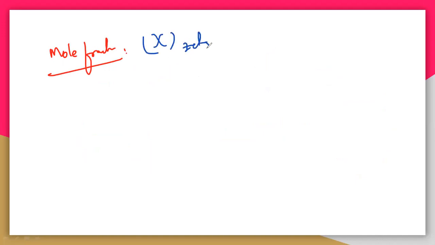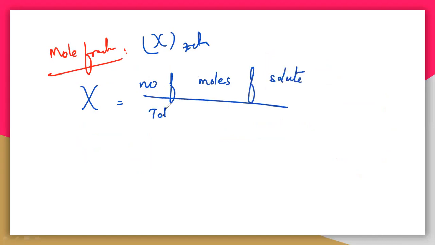This is called zeta. So zeta is equal to the number of moles of solute by the total number of moles, solute plus solvent. So this is very, very simple. You can easily understand this. I will take the best example.